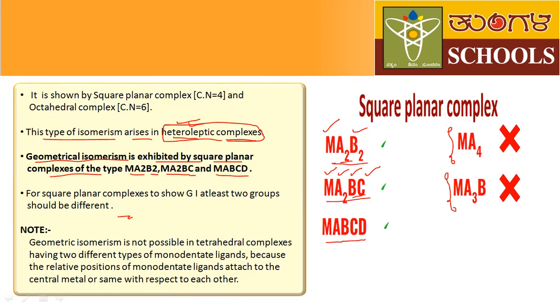In square planar, how many ligands are there? 4 ligands. Out of 4, 3 ligands are different. In Ma2B2, there are only 2 types of ligands. Next, in MABCD, all 4 ligands are different. A, B, C, D.